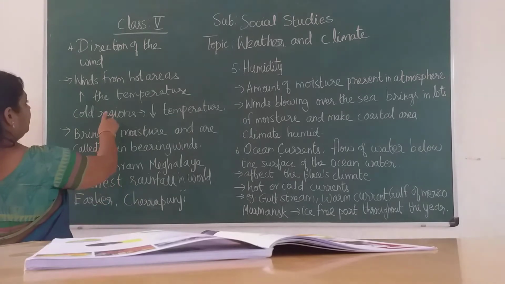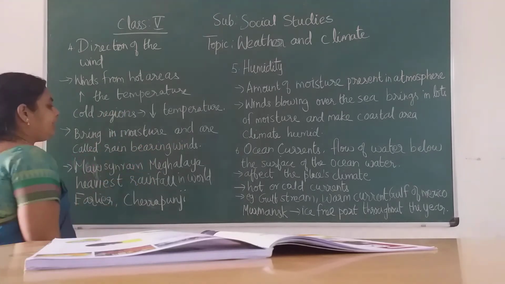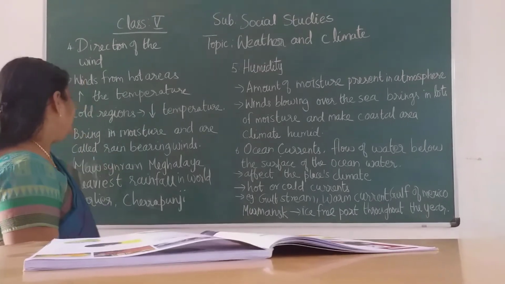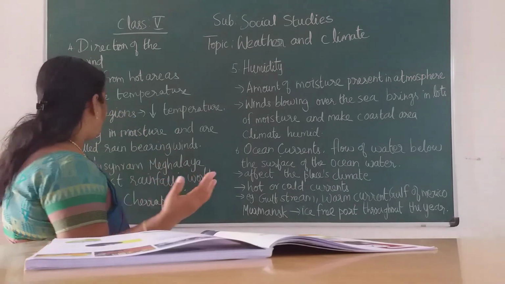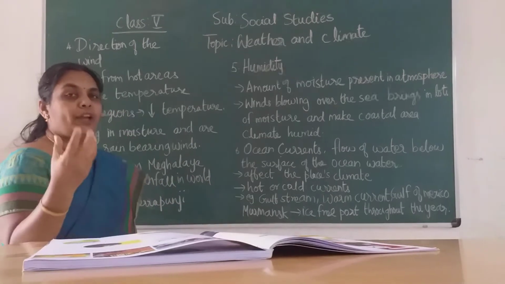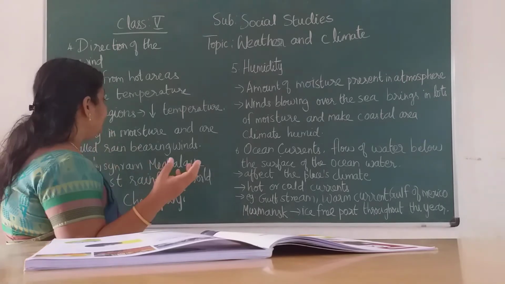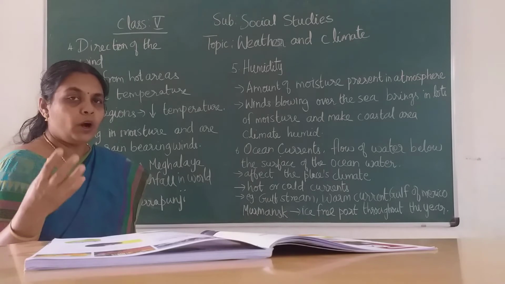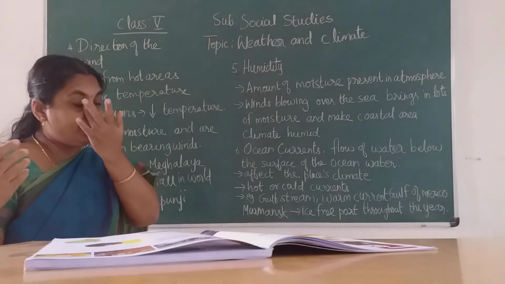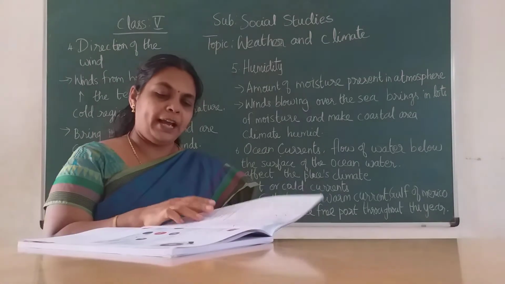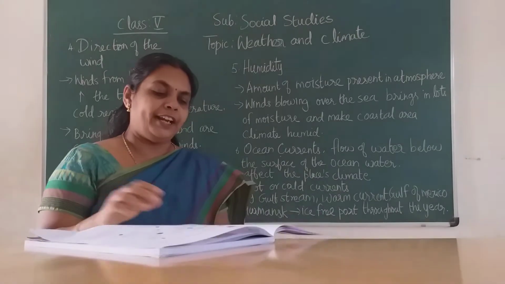What happens is, they bring in moisture and are called rain bearing winds. As I told you, the winds move in all directions, so they bring in moisture. Moisture means it has got water in it. That water we call moisture. So they bring in moisture and are called rain bearing winds. Children, did you observe this time's climate? We will get rain, no?